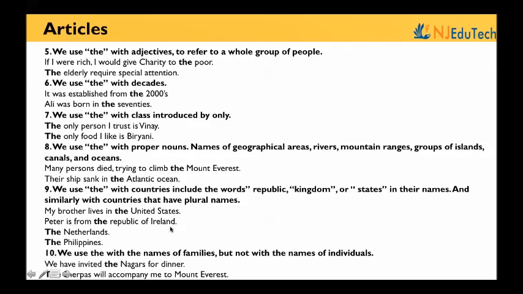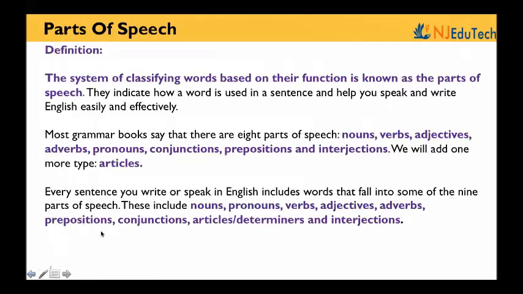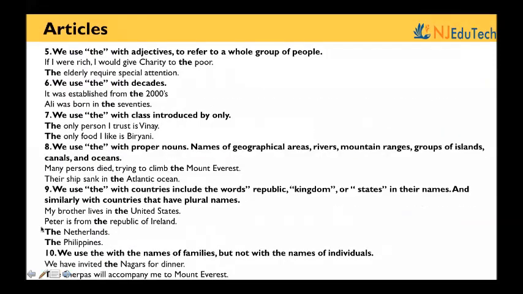The Republic of Ireland, the Netherlands, the Philippines. Why the Philippines? Because it's a group of islands.